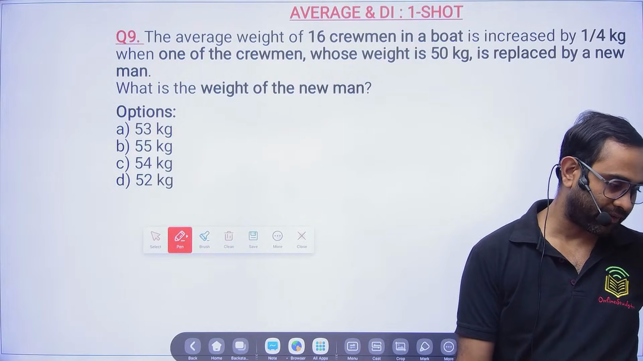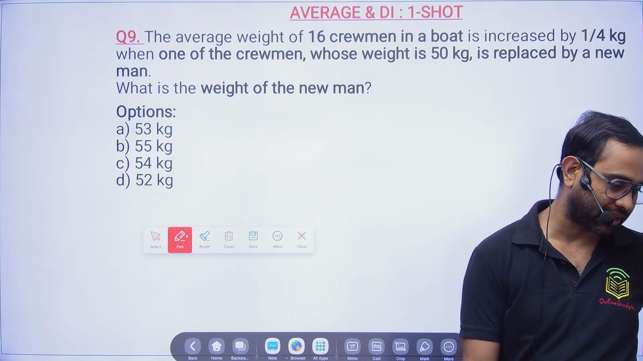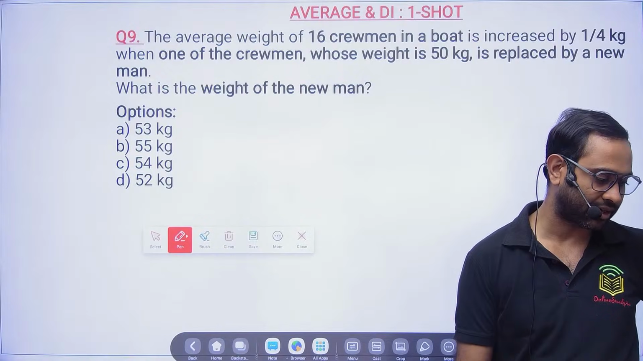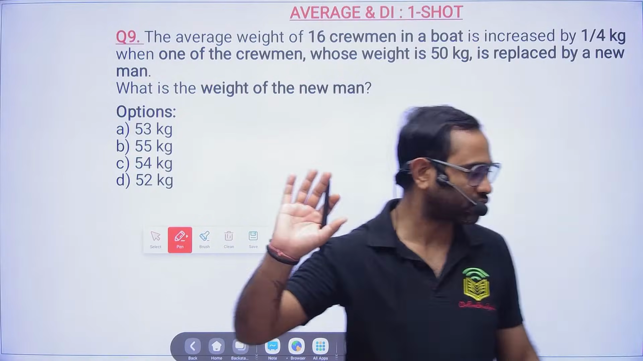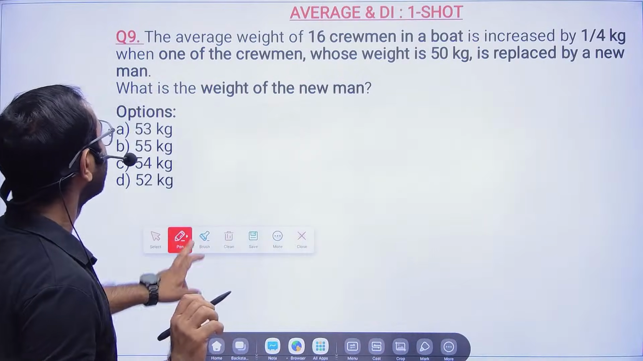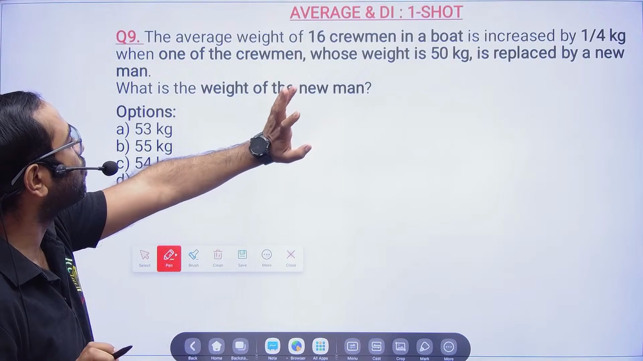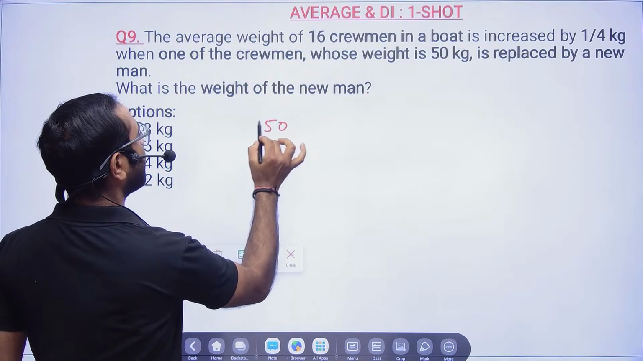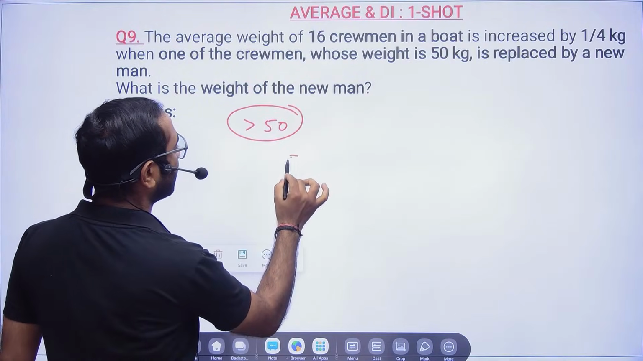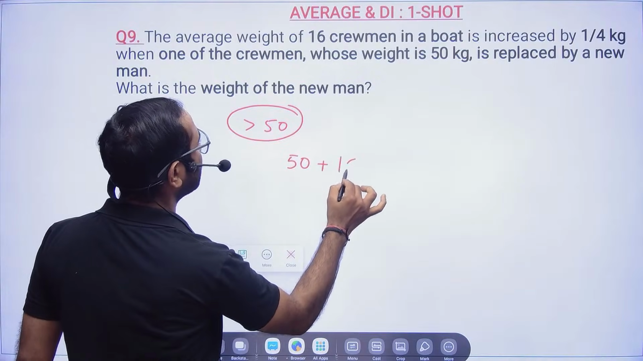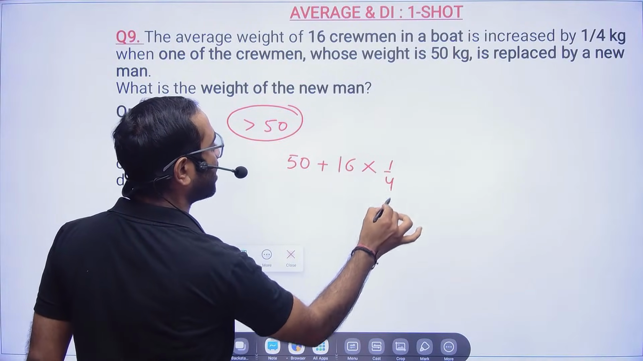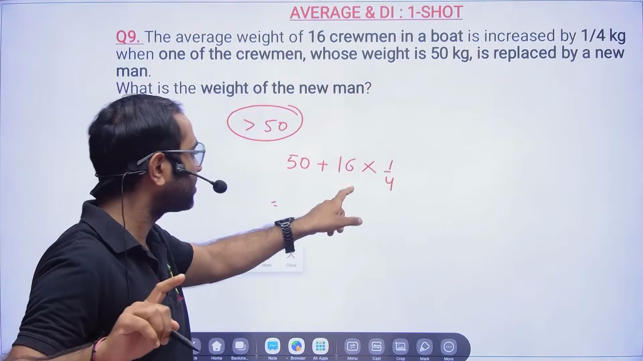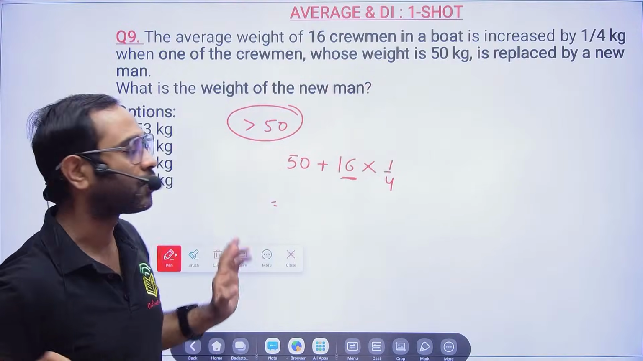Okay, 54, very good. So many of you have already started giving the answer. Super. Not even 30 seconds, you took. Most of you have given the answer 54. So the average weight of 16 crewmen in a boat is increased by 1/4. That means definitely we have the people with more than 50 kg, 50 plus 16 crewmen, and everyone's age is increasing by 1/4. See, if the average age will increase by 1/4, that means everyone's age will increase by 1/4.